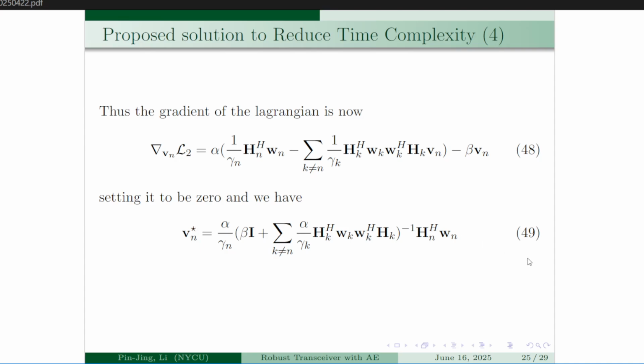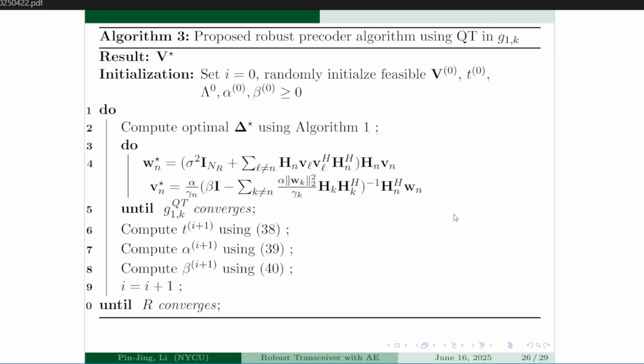So our whole algorithm now looks like this. We first run algorithm 1 to obtain the optimal channel mismatch that will minimize each data stream. And then after that, we use this channel to alternatively update the auxiliary variable and the precoders until the rate expression converges.